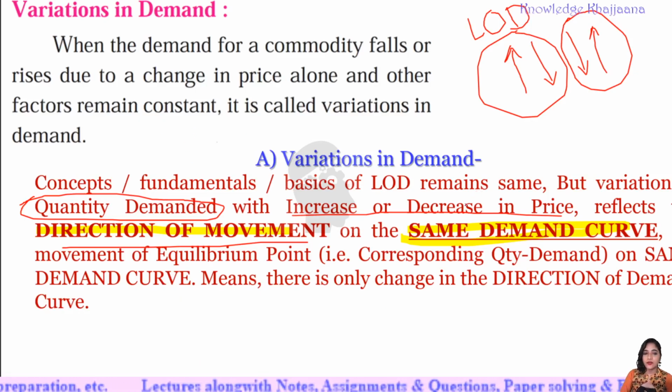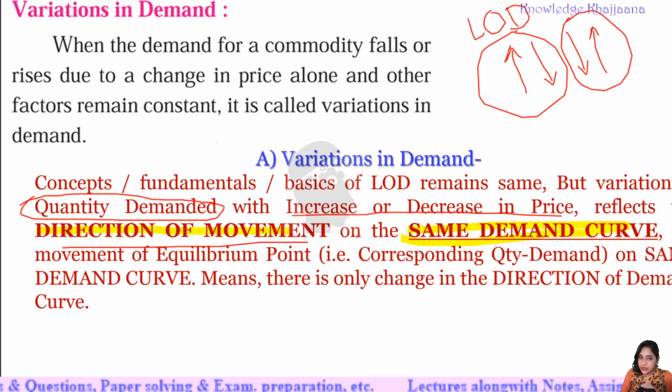While we were learning law of demand in detail, it was explained with the help of demand schedule and demand curve, right? What we saw on the demand curve was the downward slope. This downward slope of law of demand remains the same, but with the change in demand, it only moves in direction.